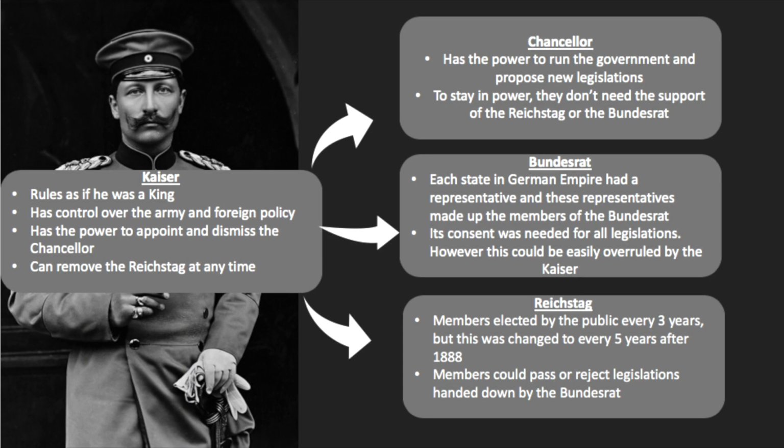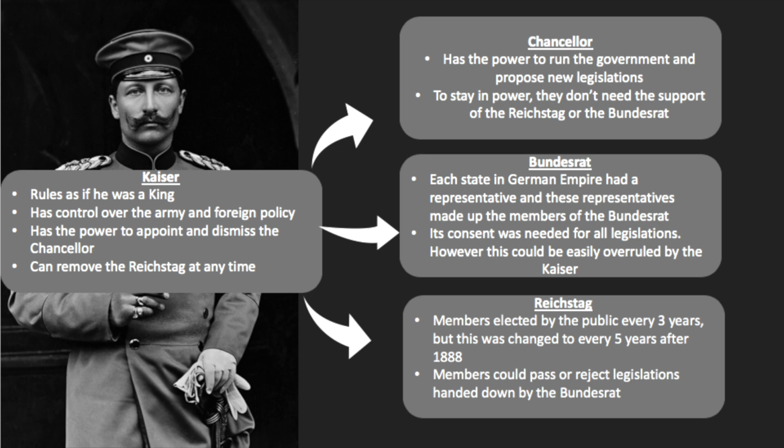When the German Empire was created in 1871, its constitution made the Kaiser the most powerful figure in the government. A German parliament called the Reichstag was also created, but in reality this held little power at all. At the top of the government there was the Kaiser. The Kaiser rules as if he was a king. He has control over the army and the foreign policy. He has the power to appoint and dismiss the Chancellor at any time, and he can also remove the Reichstag.